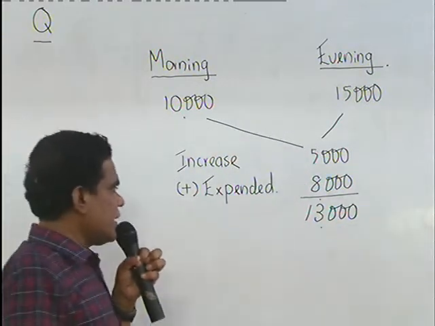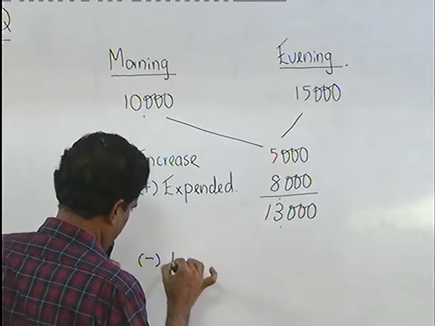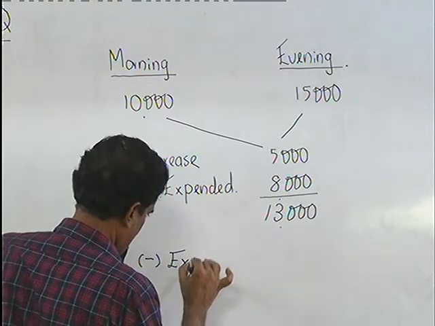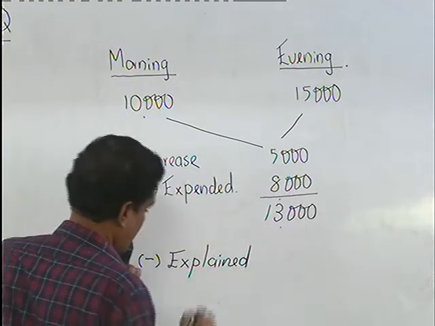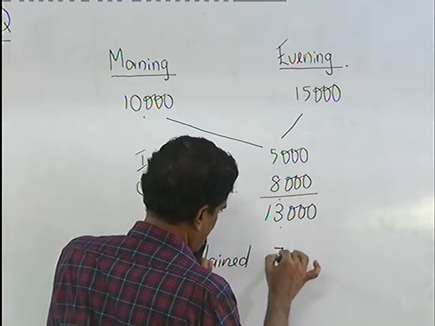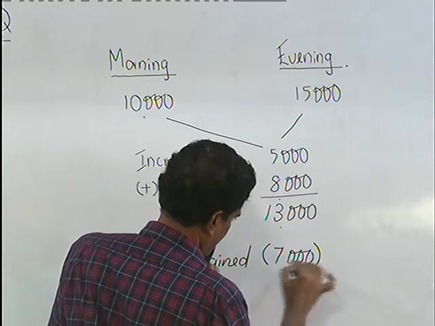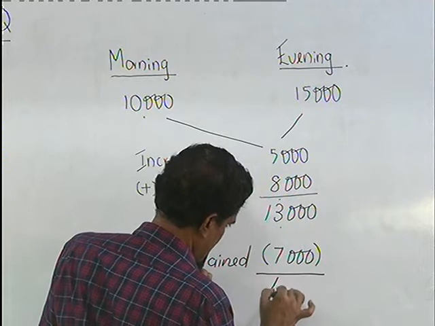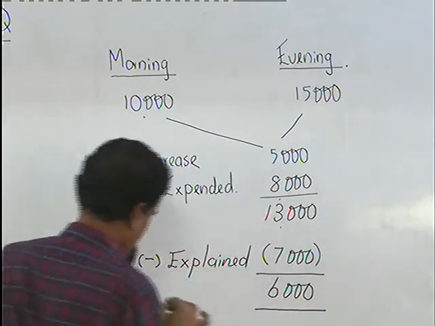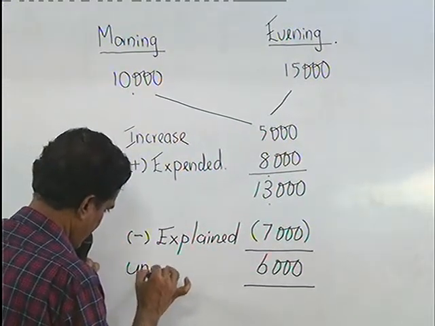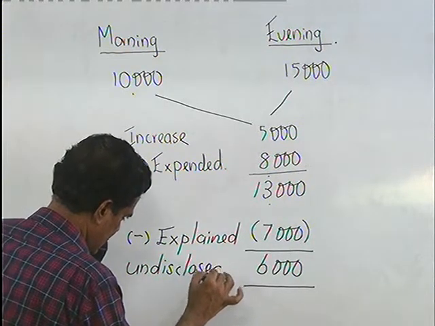Now you have to see, out of the 13,000, how much you explained or disclosed. Let's say 7,000 you explained. Then what will happen? The unexplained amount is the undisclosed income. Simple logic, no?